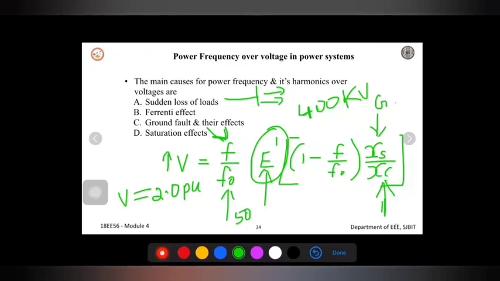If it is a 100 kV voltage, then 2 per unit means it is going to double the voltage. So the voltage will be increasing, and that will lead to a huge amount of damage in the system.